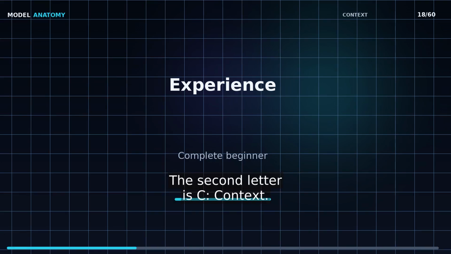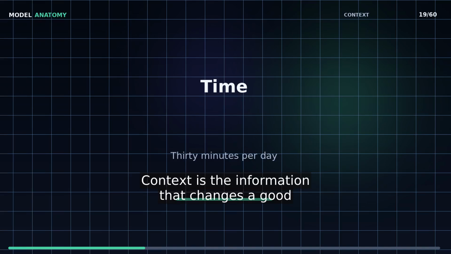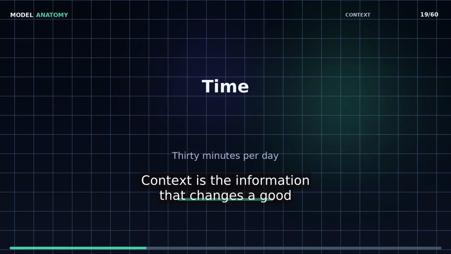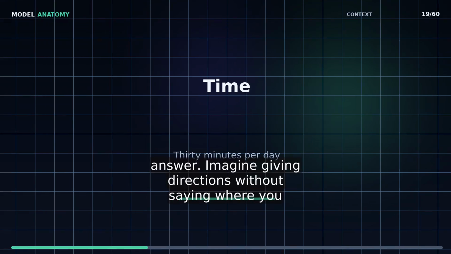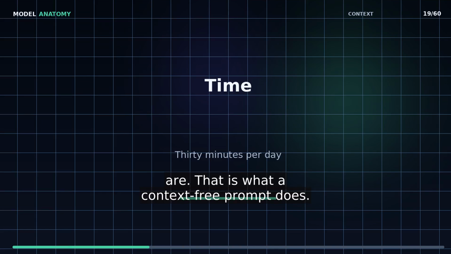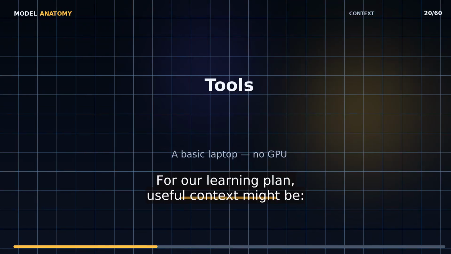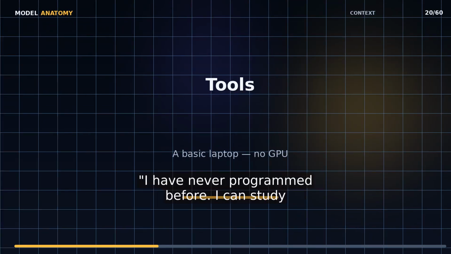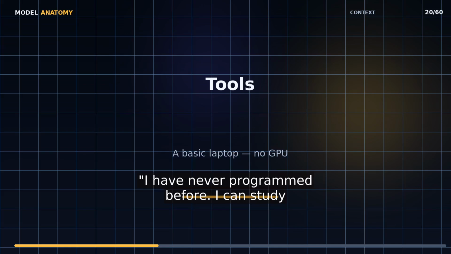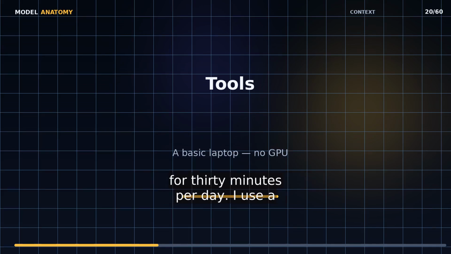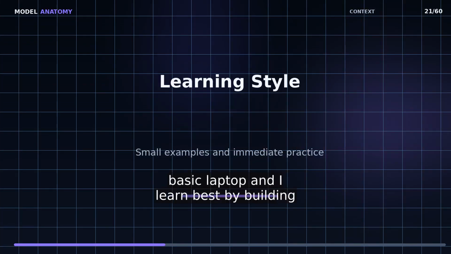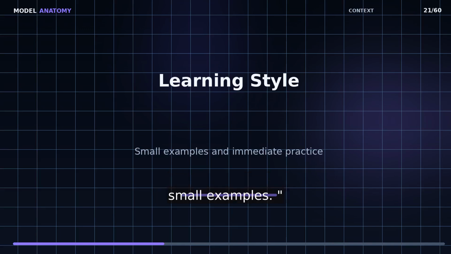The second letter is C, context. Context is the information that changes a good answer. Imagine giving directions without saying where you are. That is what a context-free prompt does. For our learning plan, useful context might be, I have never programmed before. I can study for 30 minutes per day. I use a basic laptop, and I learn best by building small examples.